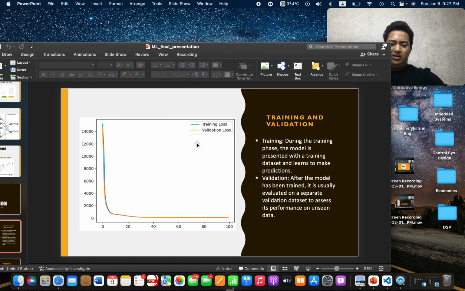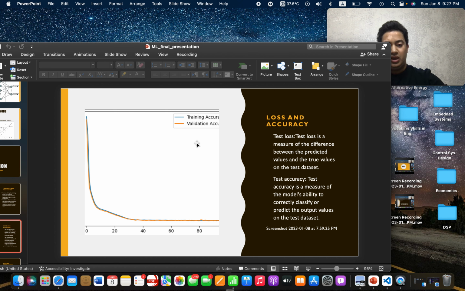The training and validation. During the training phase, the model is presented with the training dataset to learn to make predictions. The validation: after the model has been trained, it is evaluated on a separate validation dataset to assess its performance on unseen data.